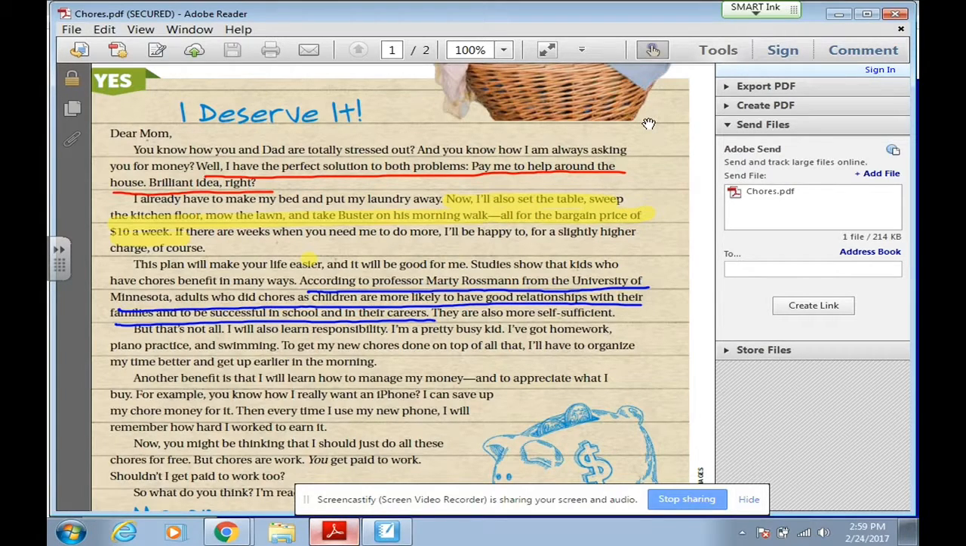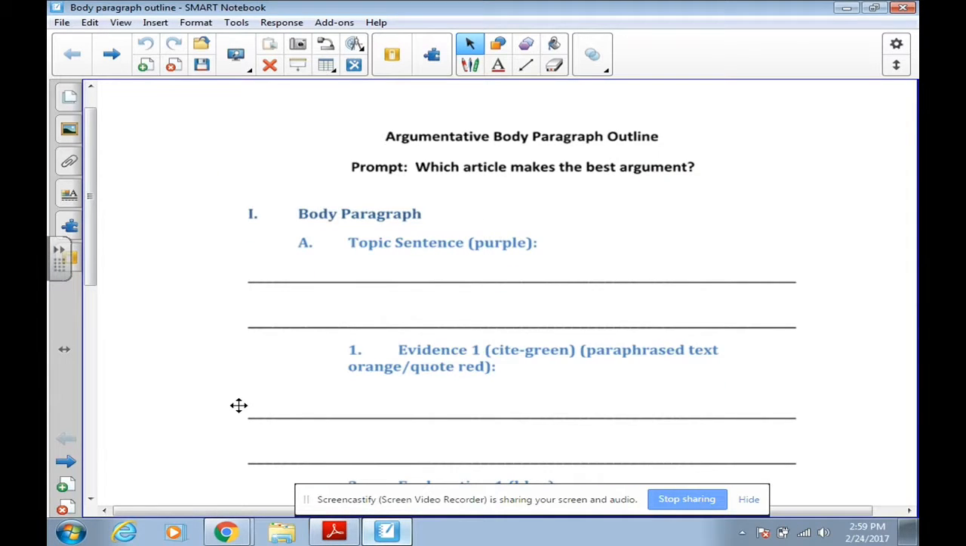That takes us to our next part of the assignment. The next part of the assignment, you're going to open up the other piece, and it's going to have you write a body paragraph. So when we look at this topic sentence, notice how it's the purple goal. And that means that when it's a purple goal, it means we're restating and answering the question. So the question is, which article makes the best argument?